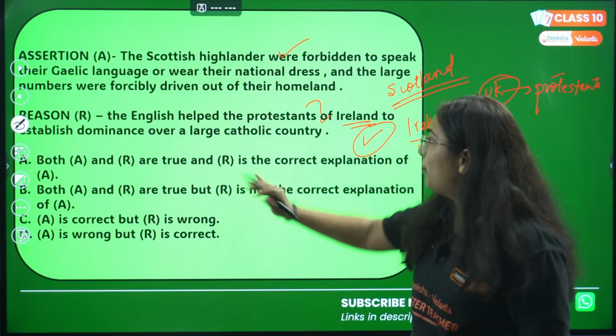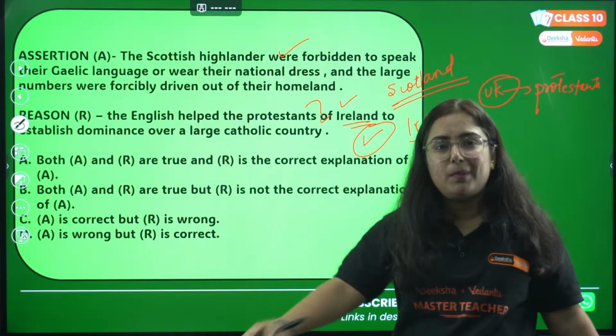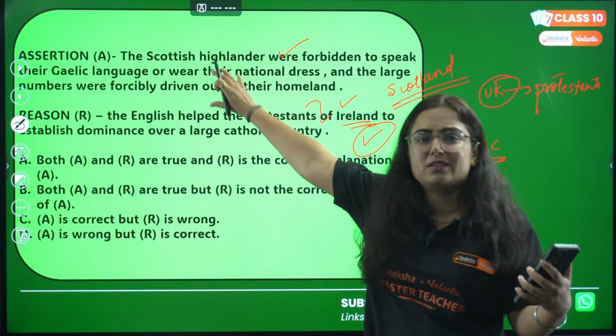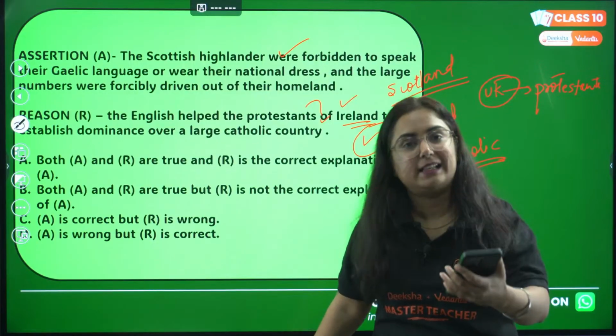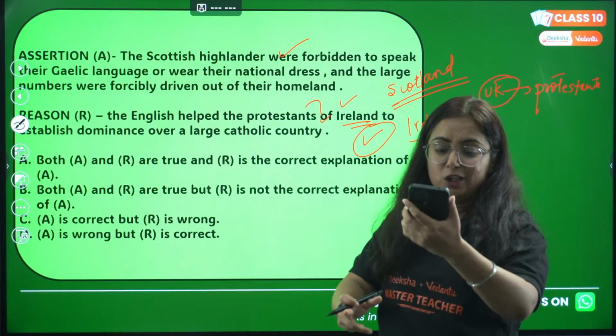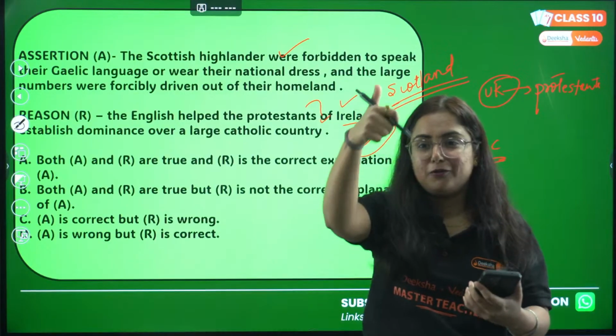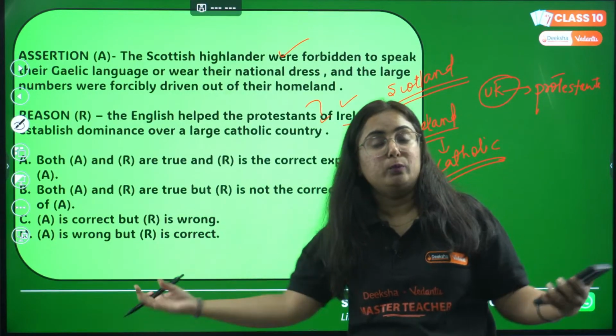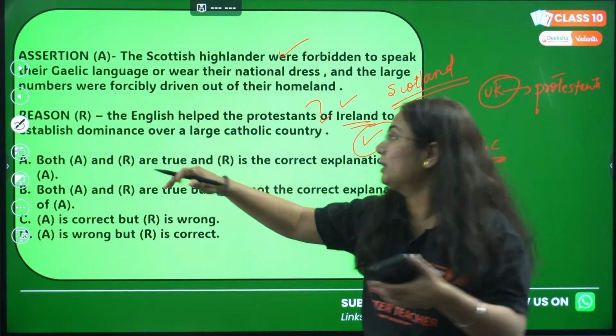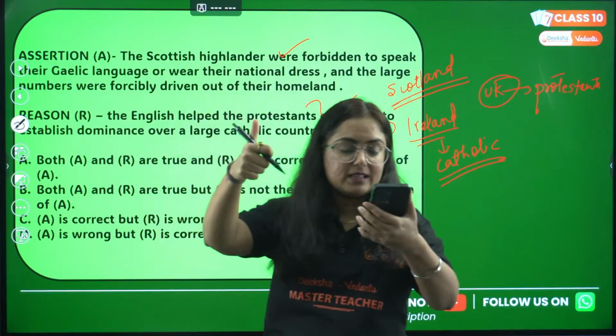Get it? So both the statements are very much correct, but they have no relation. Here in one statement they're talking about Scotland, and in the other they're talking about Ireland. Okay, 1707, answer from Rohit. Very good. Act of Union signed between Britain and Scotland, which made Britain the United Kingdom of Great Britain. So hope this one is clear to everyone.